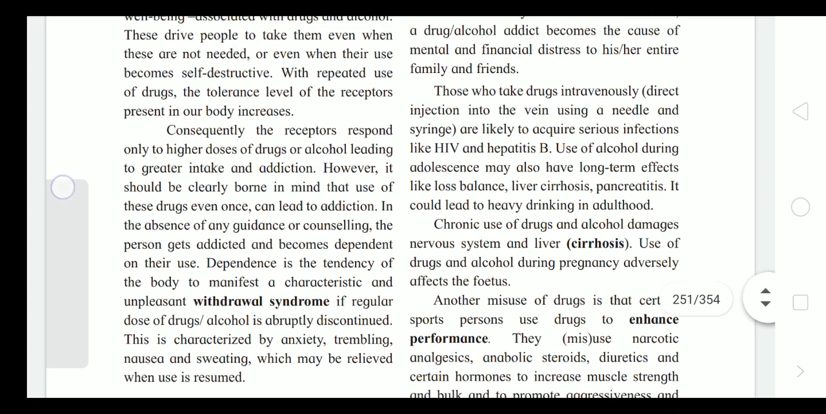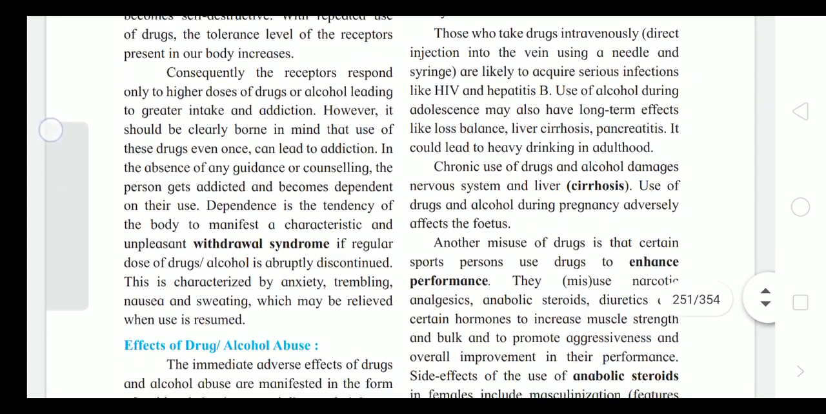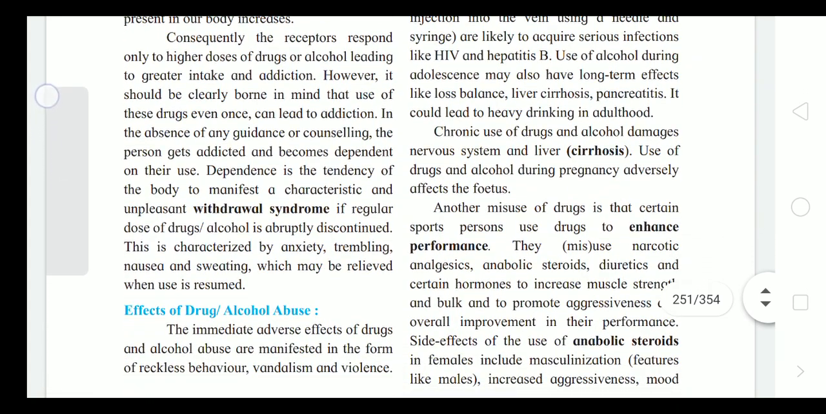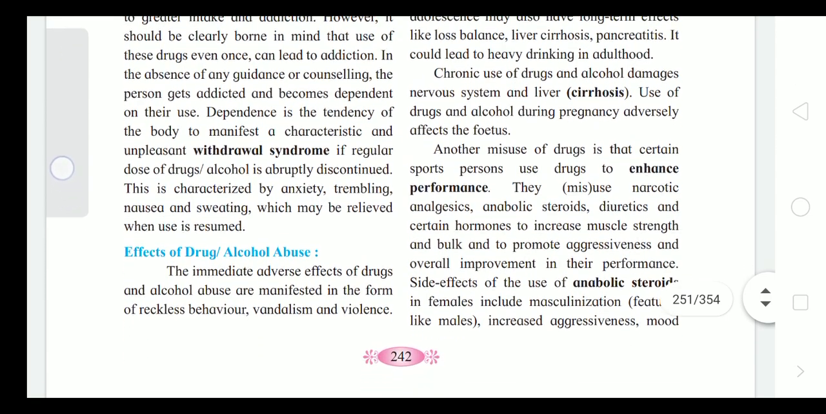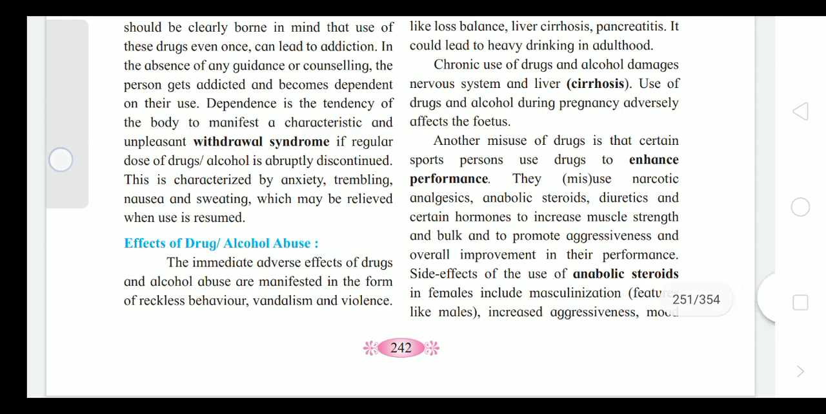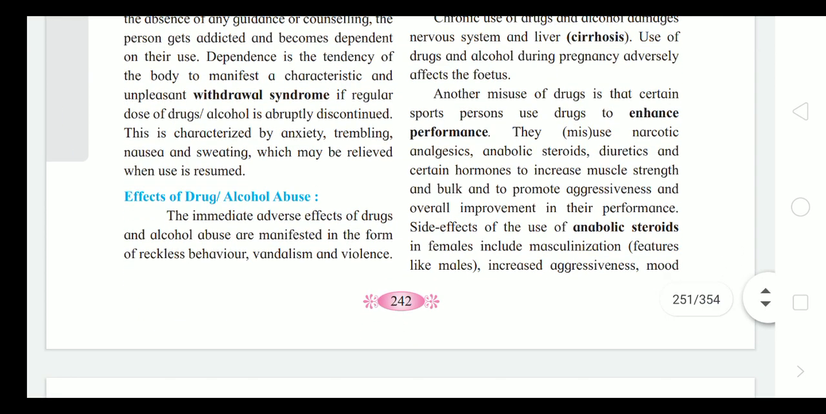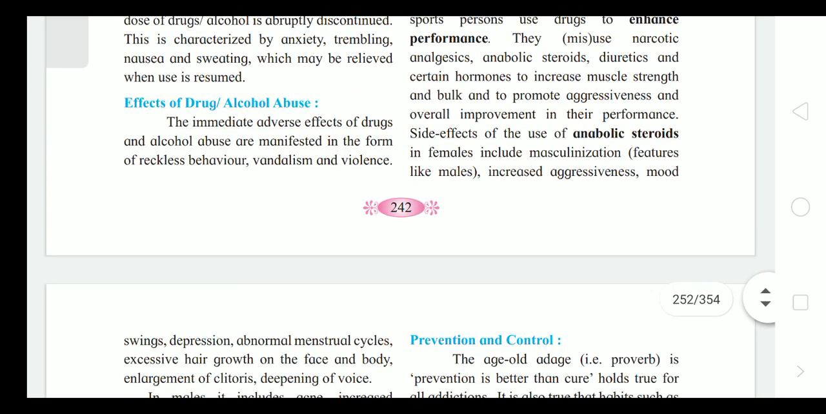This is self-destructive. With repeated use of drugs, the tolerance level increases as receptors present in the body respond only to higher doses of drugs. Dependence is the tendency of the body to manifest a characteristic and unpleasant withdrawal syndrome when regular doses of drugs are abruptly discontinued. This is characterized by anxiety, trembling, nausea, and sweating, and may be relieved when use is resumed.